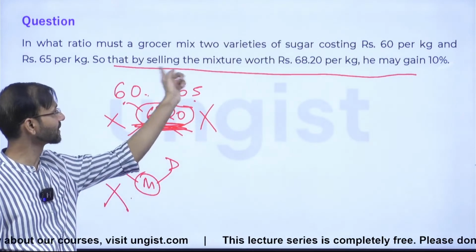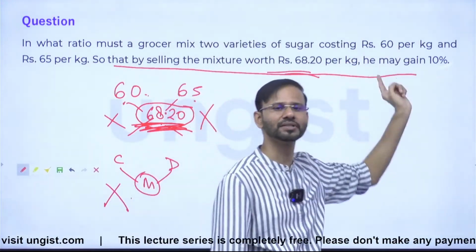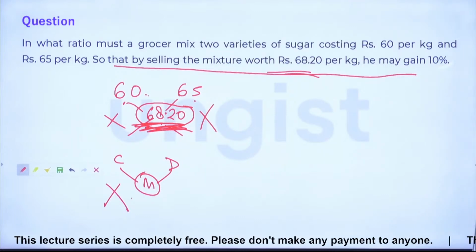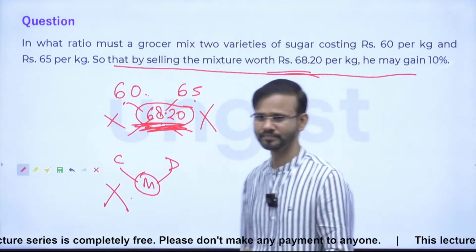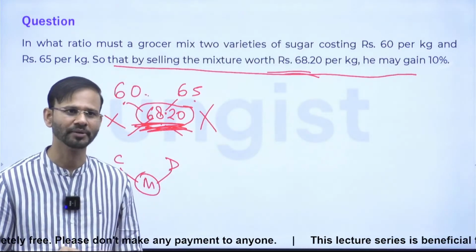Just read this line once again. So that by selling the mixture at rupees this, he is gaining 10%. He may gain means he gains 10%. Guys, is it fine?